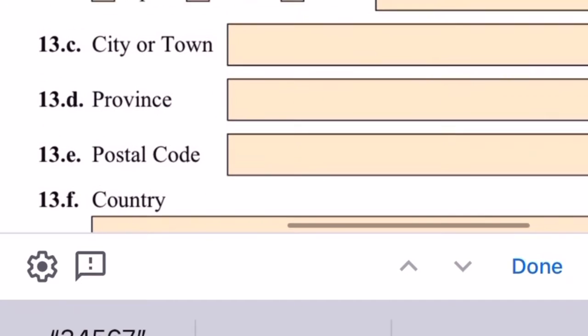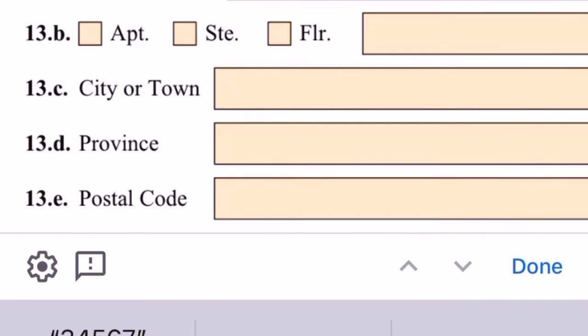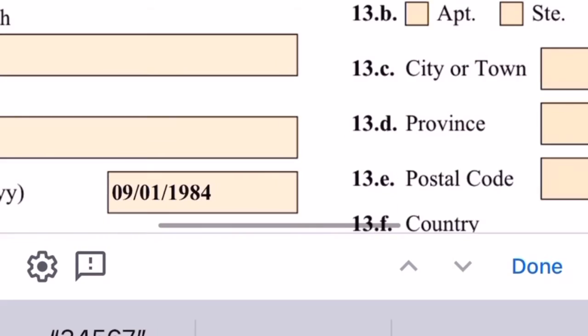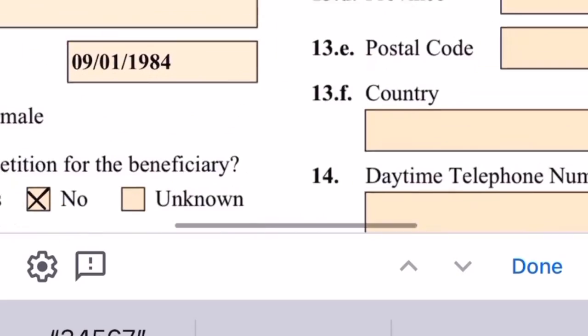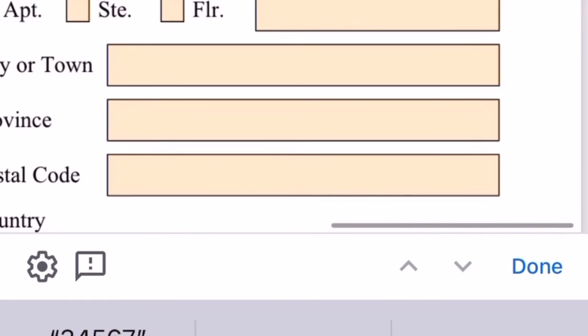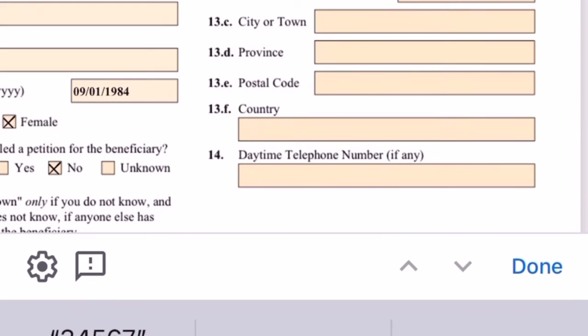Say the employer slot, and where you work. If you have additional information to enter, you need extra space to provide additional information within this space. You put the page number, the part number, and the item number at the back of the page, which is page 12. But going along right now, we are entering the information here, and I have sufficient space, so I don't need page 12.